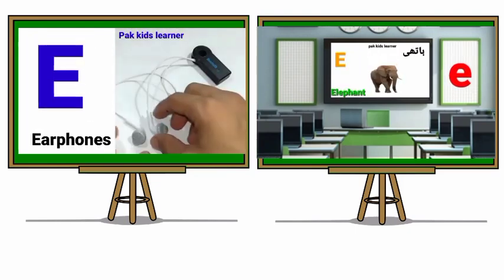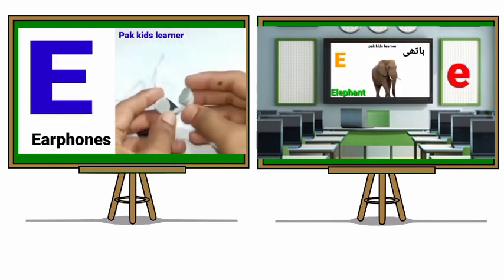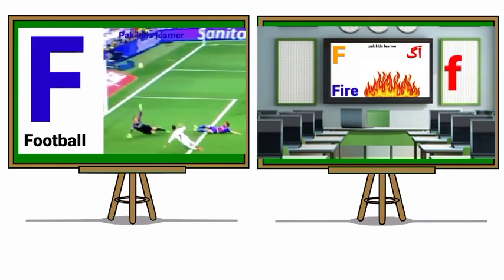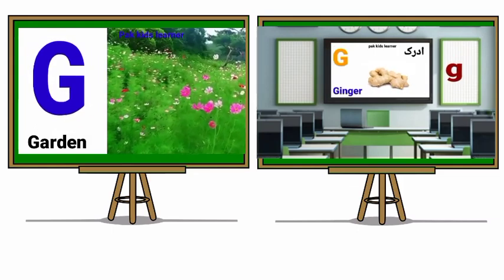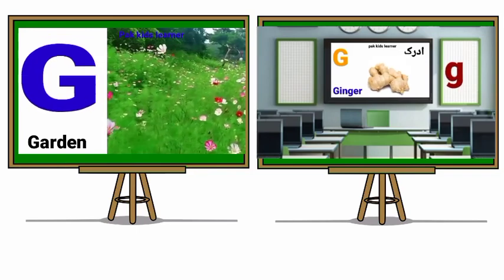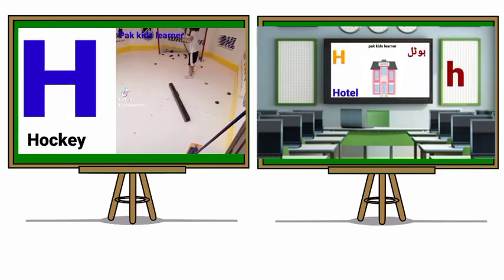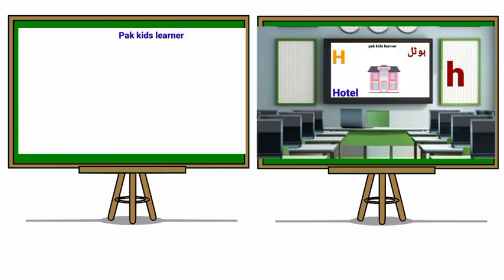E for earphones. E for elephant. F for football. F for fire. G for garden. G for ginger. H for hockey. H for hotel.